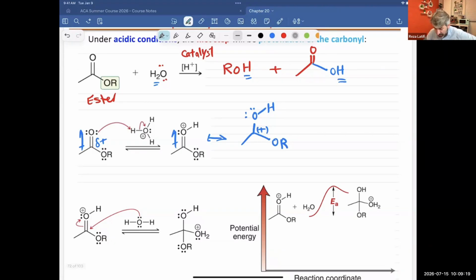And in the next step, you will have OH with two lone pairs, it can attack that carbonyl and form a bond with it. So the purpose of having H+ is to exaggerate the positive charge on the electrophilic center so that the nucleophilic addition will be faster. The activation energy for addition of the nucleophile will be lowered, and because that went down, the rate or speed of the reaction will go up, and overall the reaction is going to shift to the right side.